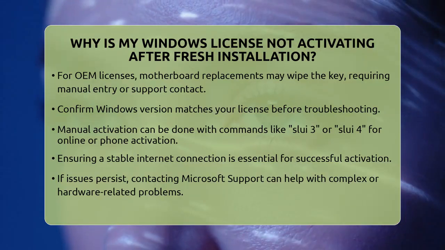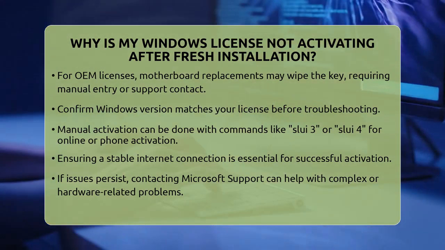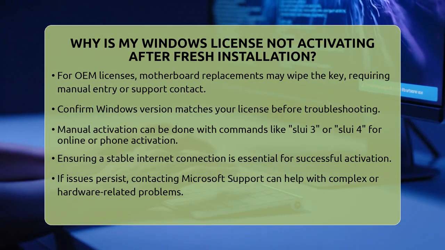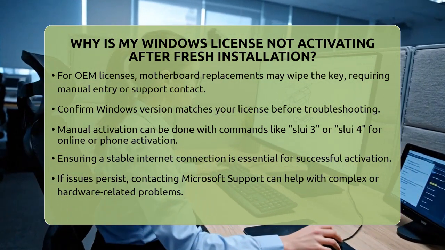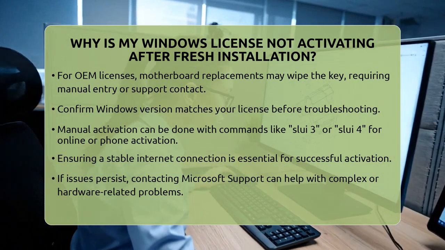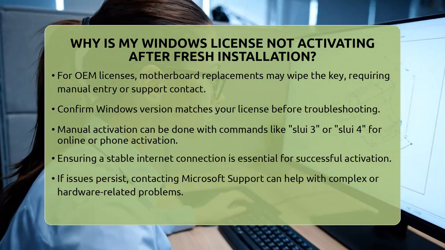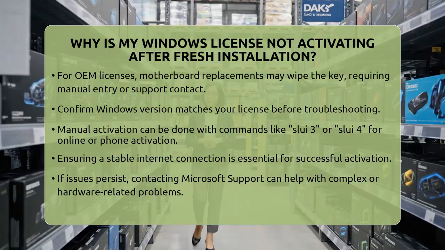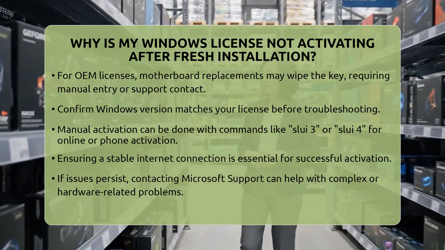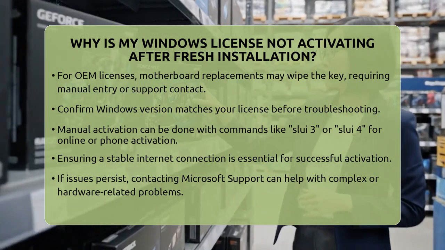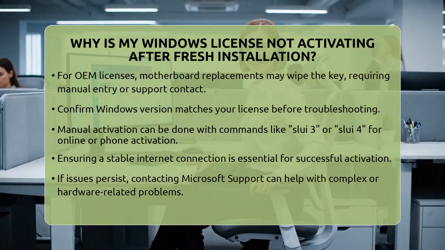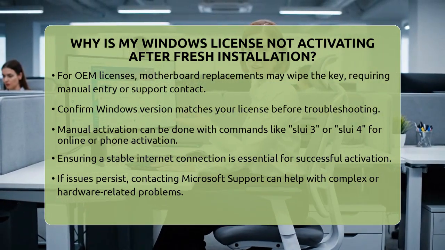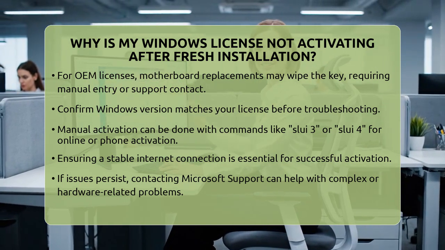To fix activation problems, first confirm that your installed Windows version matches your license. Then, run the activation troubleshooter and ensure your internet connection is stable. If you have a digital license linked to your Microsoft account, select the option that says you changed hardware recently to help relink your license. You can also manually enter your product key using commands like SLUI 3 or SLUI 4 to activate via phone or online.